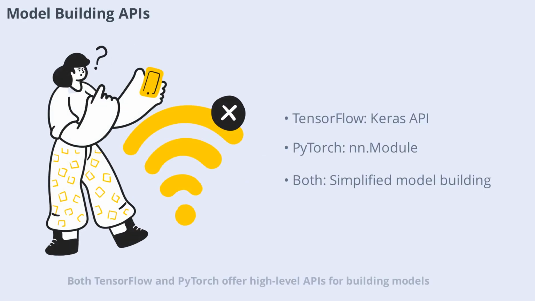Both TensorFlow and PyTorch offer high-level APIs for building models. TensorFlow's Keras API provides a simple, modular way to construct neural networks, making it easy to prototype and experiment. PyTorch's nn module and torch.nn APIs offer similar functionality, allowing users to define custom layers and architectures with minimal code. These high-level APIs abstract away much of the complexity, enabling rapid development and iteration. Whether you prefer Keras or PyTorch's approach, both frameworks make model building accessible and efficient.